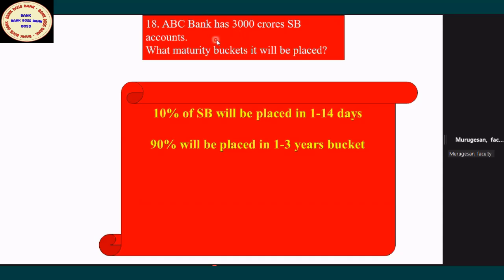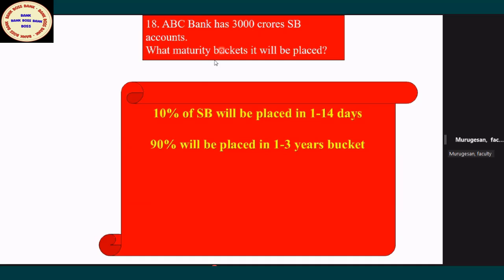Now you see the question. ABC Bank has got 3,000 crore SP account. In what maturity bucket will you put it? There are 10 maturity buckets. I think the question is coming afterwards. You are well aware there are 10 maturity buckets. Now, SP account, in which bucket will you put it?